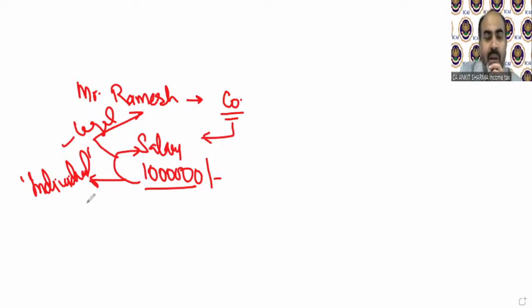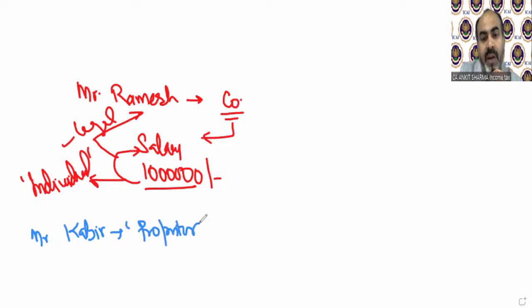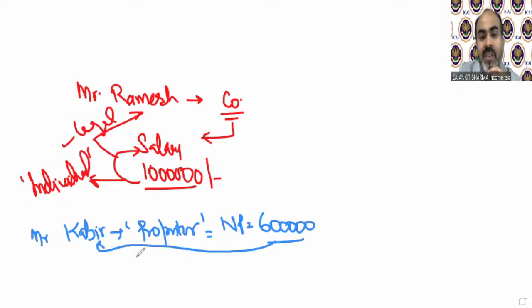For example, there is Mr. Kabir, who is running a business as a proprietor. You all must know the meaning of proprietor. And he's earning a net profit of 6 lakh rupees. So who is the legal owner of this net profit? That is Mr. Kabir. He is the legal and single owner of that income. So Mr. Kabir will also fall in the definition of individual under income tax.